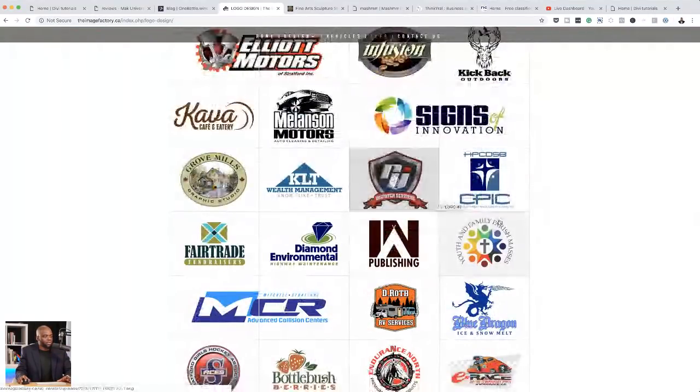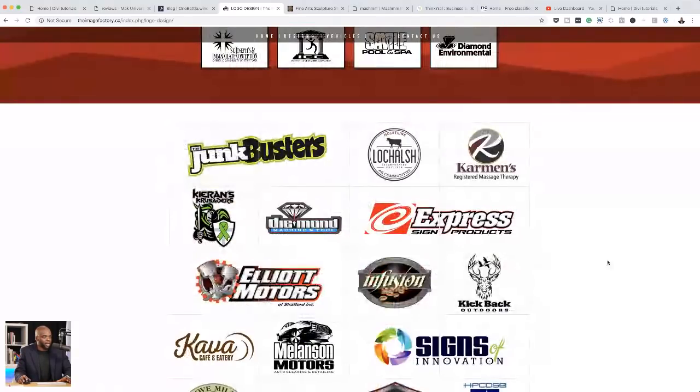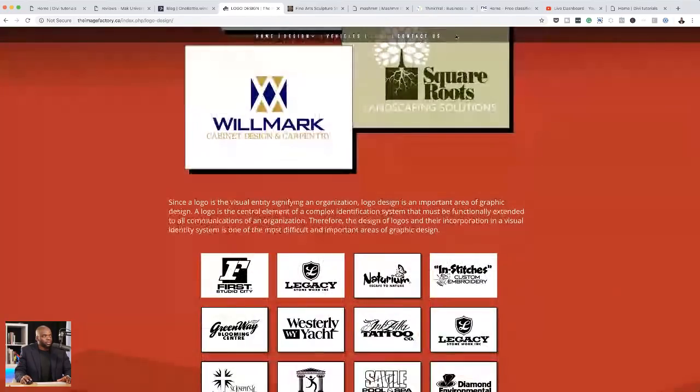So you can see here what you've done on the bottom. It's very simple. You have a very light border, and then you have all your logos. So this is what I would have as my main page, which showcases the logos. And one thing that I also notice here as I'm scrolling through your page, I don't know if you noticed this, but on the top here, as you scroll, you want to make sure that this is dark enough because people won't be able to see these links here on the top.